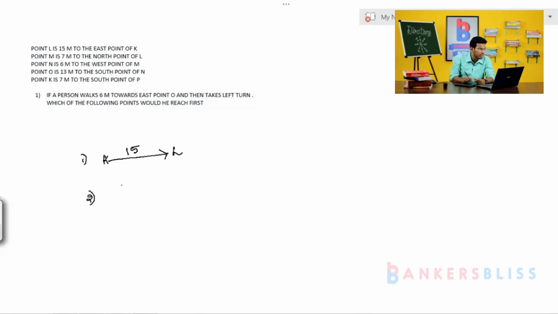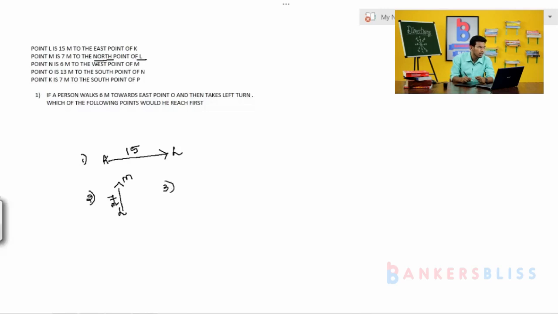Point M is 7 meters to the north of L. Suppose I write L here, and locate L's north point. Who's there? Point M. What is the distance? 7 meters. Is it clear? The second one is finished.